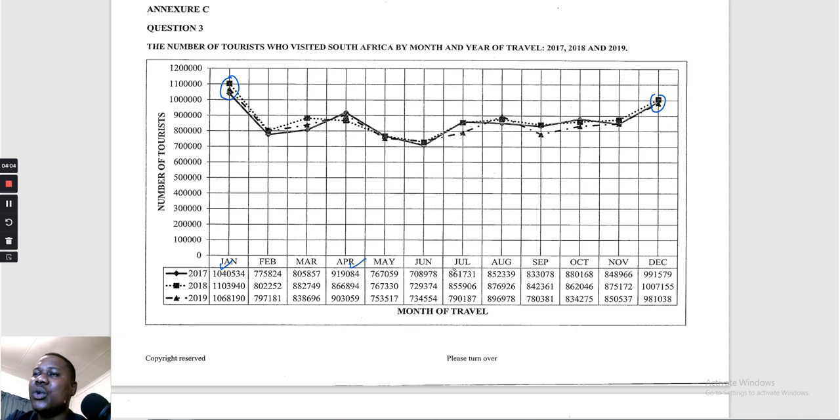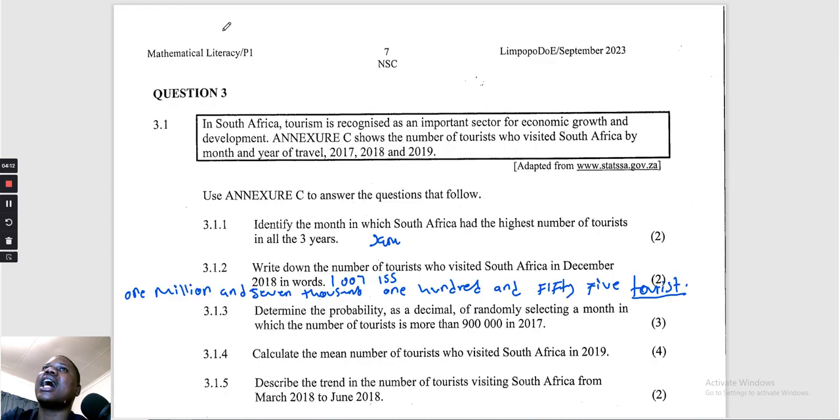No. No. No. No. No. No. No. Yes. So how many are they? They are 3. Out of how many months? 12. So you're going to say probability is equal to 3 out of 12. They say we must write it as a decimal. So what is the decimal of 3 over 12? 3 over 12 is equal to 0.25.